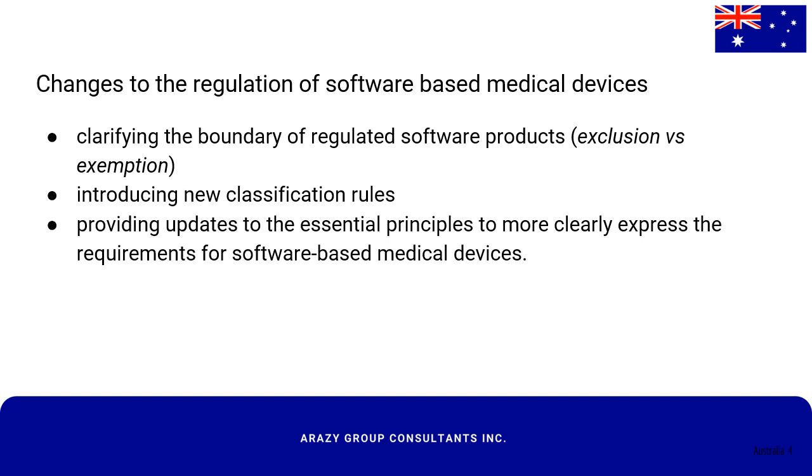The transition period allows manufacturers to continuously supply their SaMDs under the current classification rules until November 1, 2024. To be eligible for the transition period, manufacturers must notify the TGA before August 25, 2021. However, this is only applicable to SaMDs entered on the ARTG before February 25, 2021, and impacted by the recent classification changes. For SaMDs introduced after February 25, 2021, manufacturers must demonstrate compliance with the regulations per the new classifications.